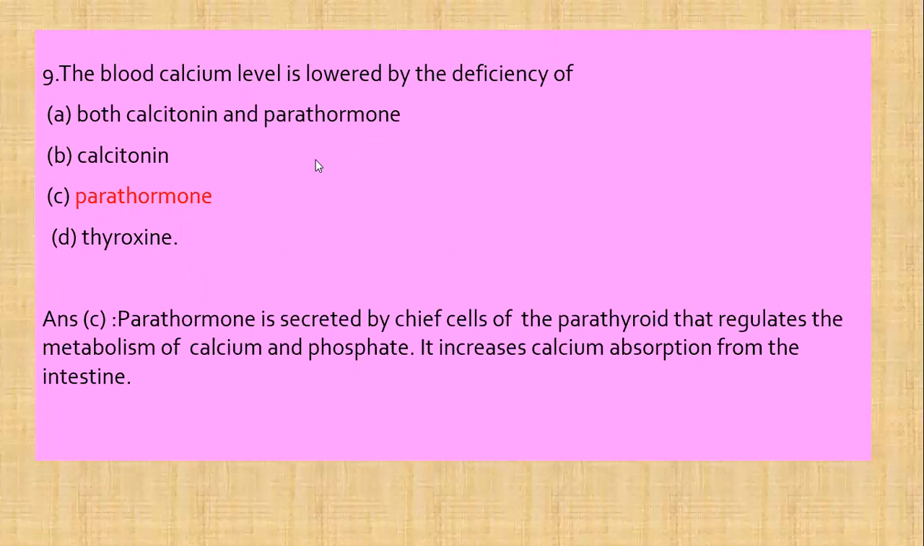The blood calcium level is lowered by deficiency of: first, both calcitonin and parathormone; second, calcitonin; third, parathormone; and fourth, thyroxine. Parathormone, we know, is secreted by the chief cells of the parathyroid and regulates the metabolism of calcium and phosphate. It increases calcium absorption from the intestine. So the blood calcium level is lowered by deficiency of parathormone.